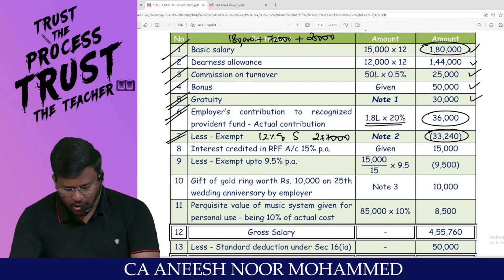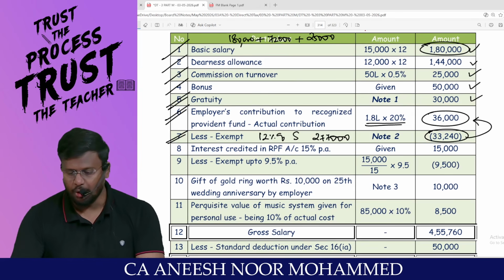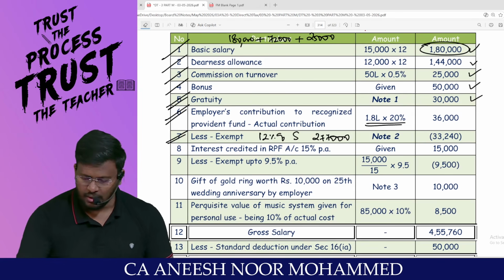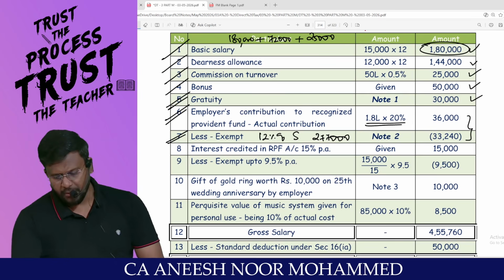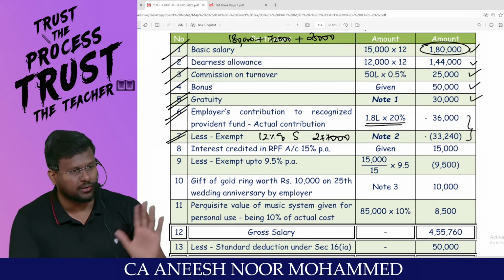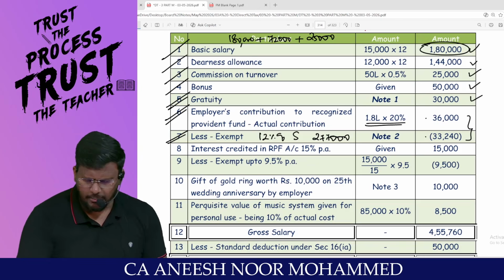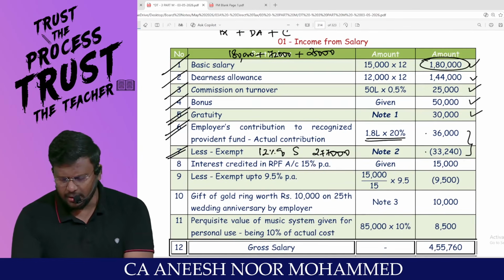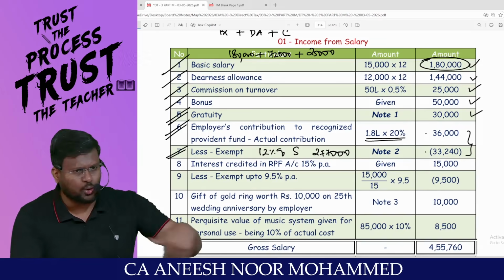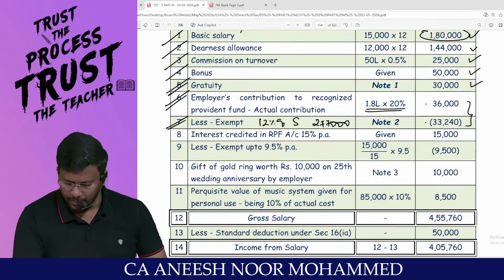So in place of 33,240, the employer has contributed 36,000. That means the extra will automatically be taxable. Because I have included 36,000 and removed 33,240. You can write this in the inner column in the examination. Since I am doing the computation in the inner column, I have written the total amount minus what is allowed. Automatically the extra will be taxable.